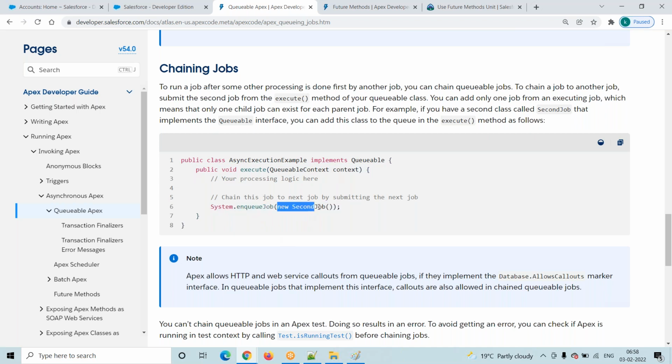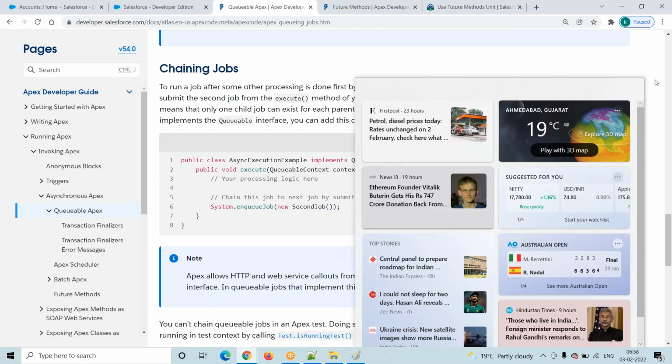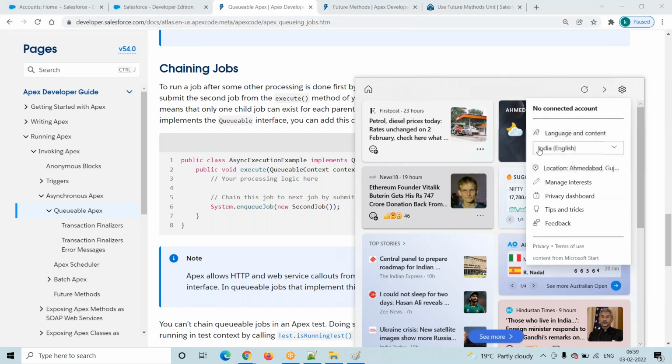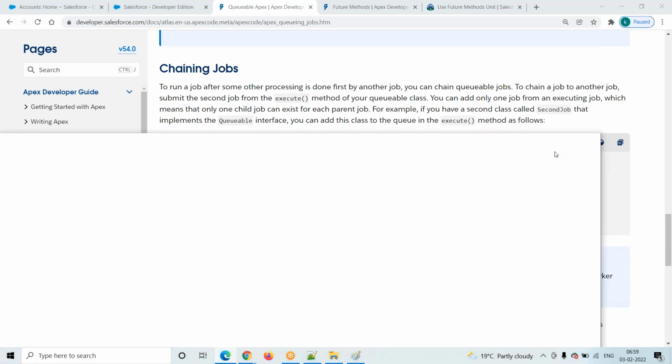System.enqueue means I'm putting it in the queue. So you have to call this job. This is nothing but another class that implements the Queuable interface. So this is chaining jobs. Chaining jobs is nothing but calling another one immediately once this is completed, then again calling another one. That is nothing but the Queuable interface. Any questions on this one?